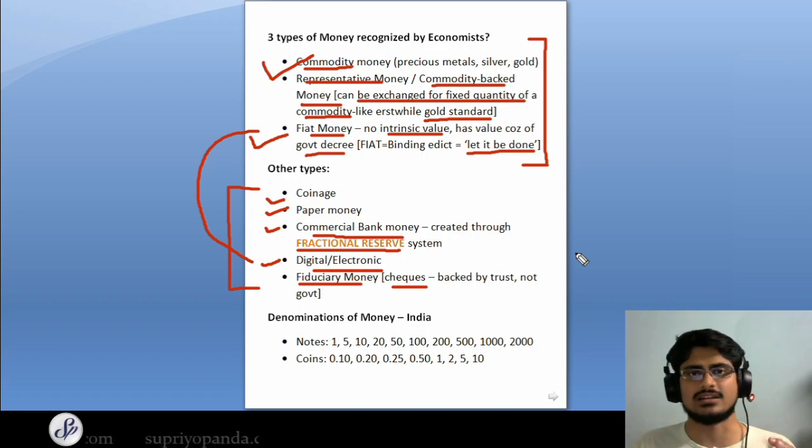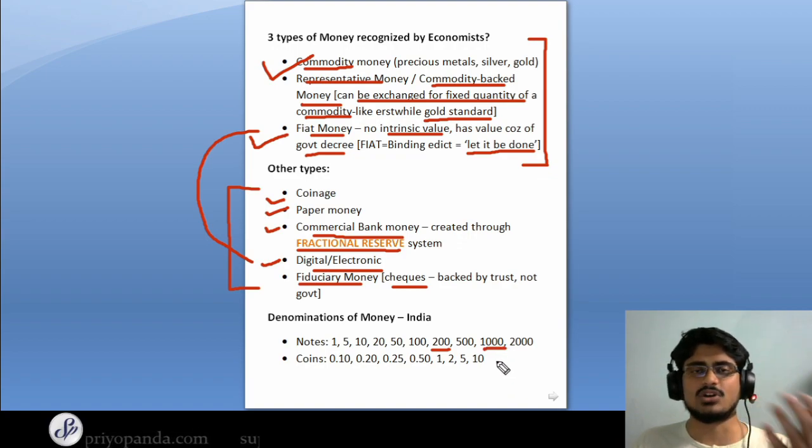The answer is 10. So we use the 1 rupee note, 5 rupees, 10 rupees, the 20 rupee note, 50 rupee note, the 100 rupee note, the 200 rupee note that we have started using recently actually. We also have the 500 rupee note. The 1000 rupee note is the one that was actually demonetized along with the 500 rupee note. However, 500 rupee note we came back to using it, but 1000 we have not used it after the demonetization. And we also have the 2000 rupee note.